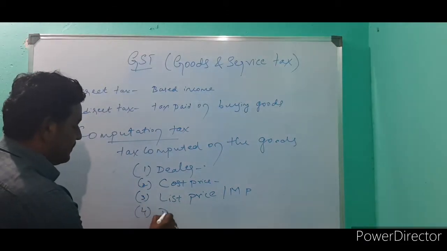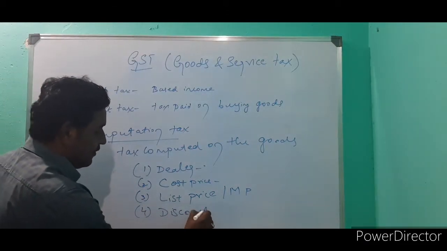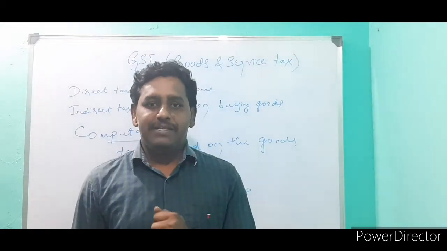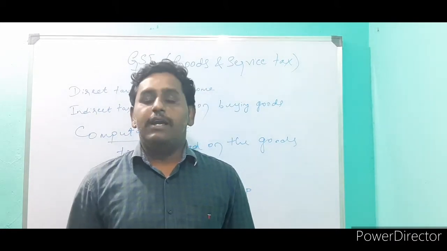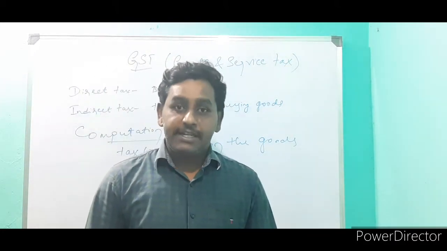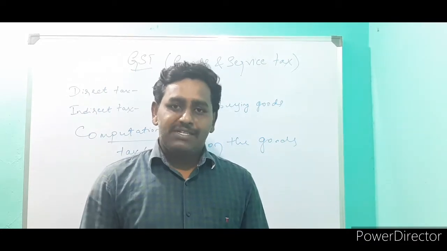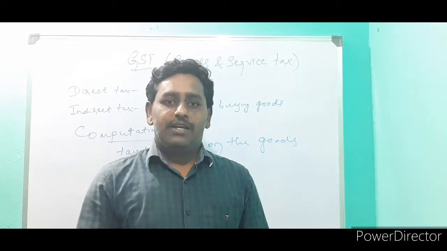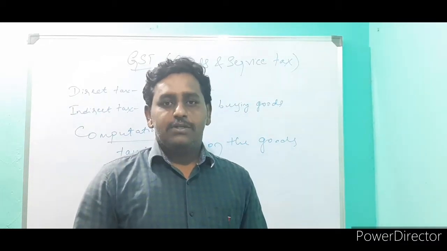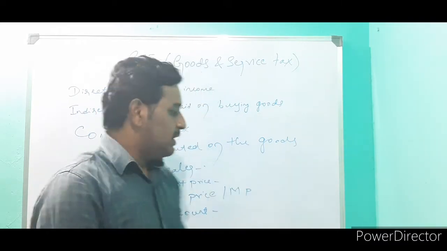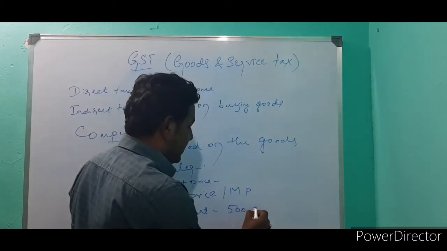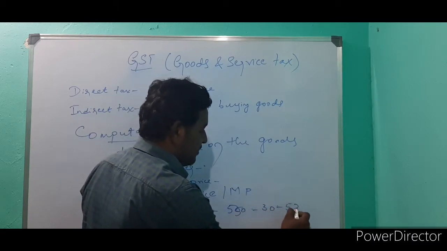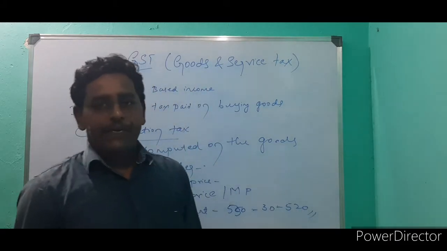Fourth one, discount. Discount means a reduction given on the list price. If there are old items in a shop and they want to sell them, they have to give some discount to customers. Then only will customers buy those goods. Suppose the item is marked 550 and they give a discount of 30 rupees, what is the final amount? 520.